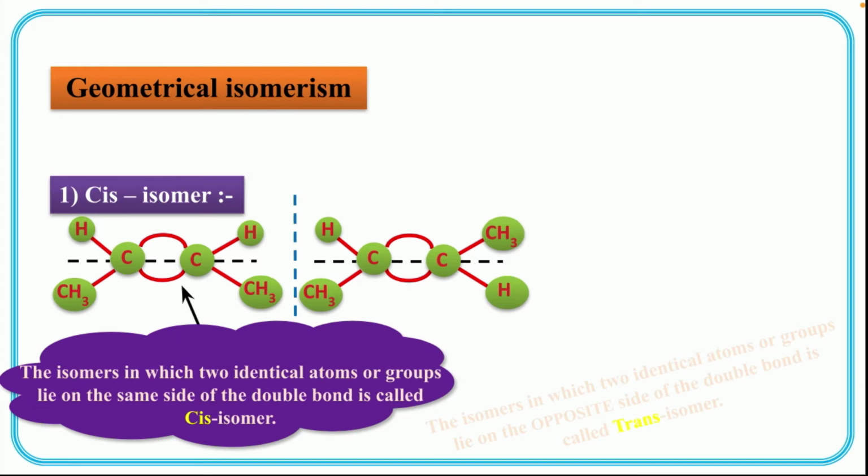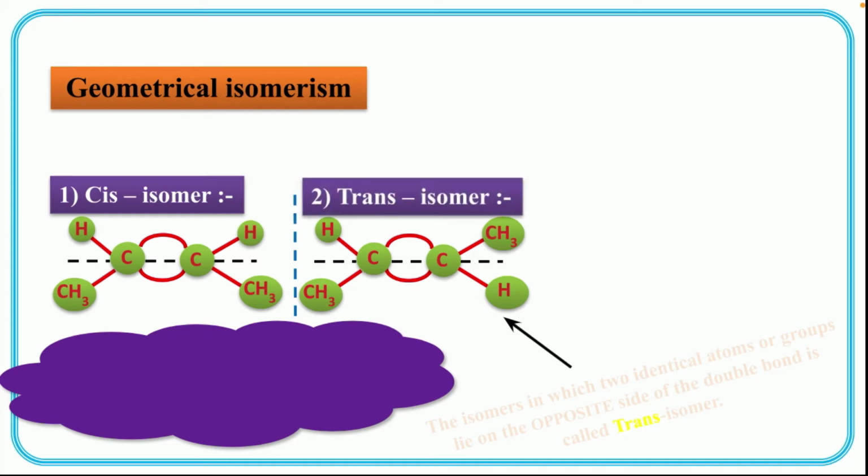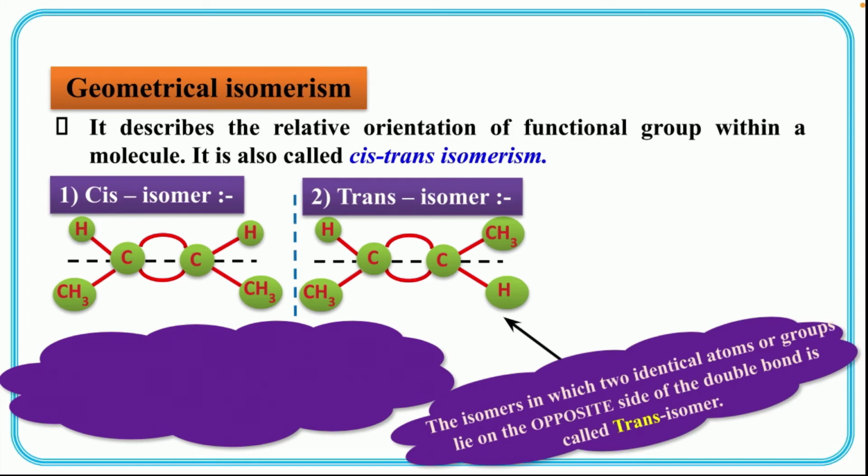Whereas in the second case, that is our trans isomer, the isomers in which two identical atoms or groups lie on the opposite side of the double bond. In the case of the cis isomer, identical atoms are present on the same side, and in the case of the trans isomer, two identical atoms or groups lie on the opposite side of the double bond.